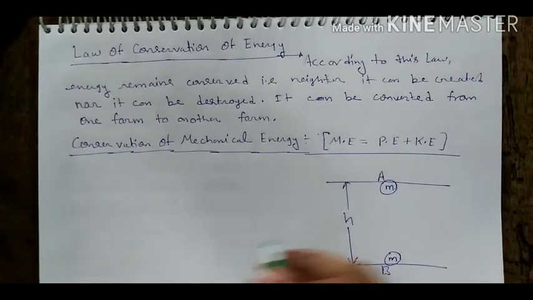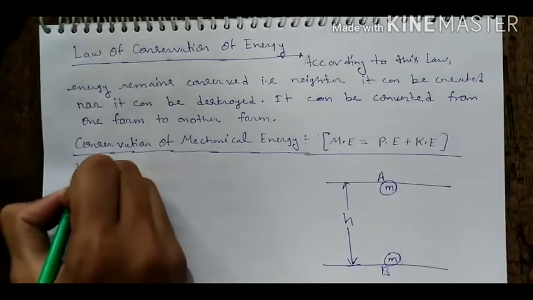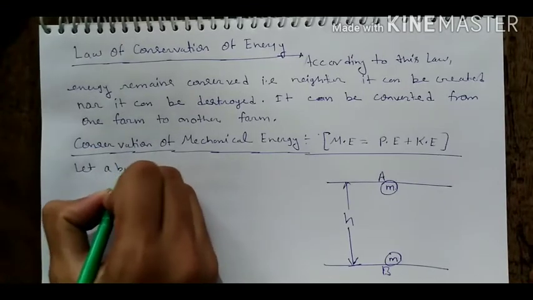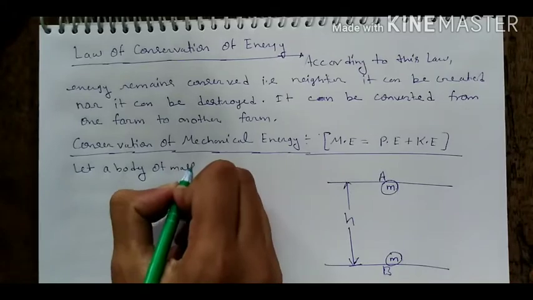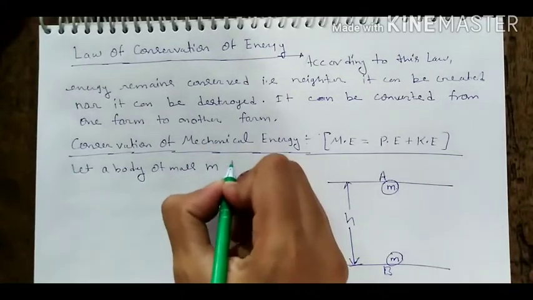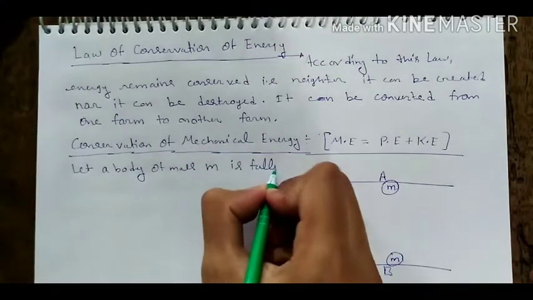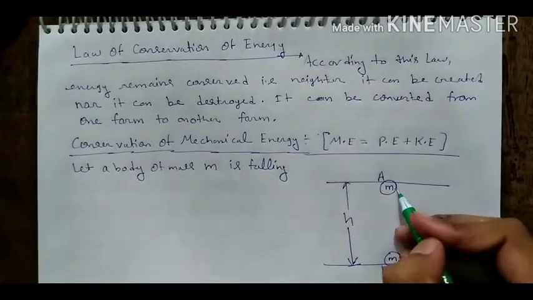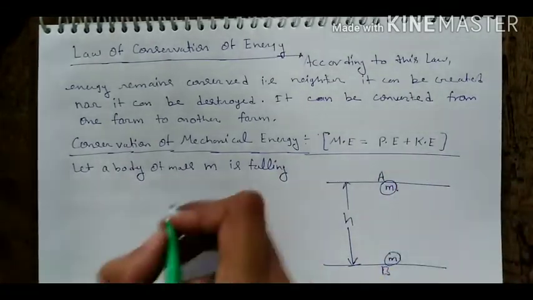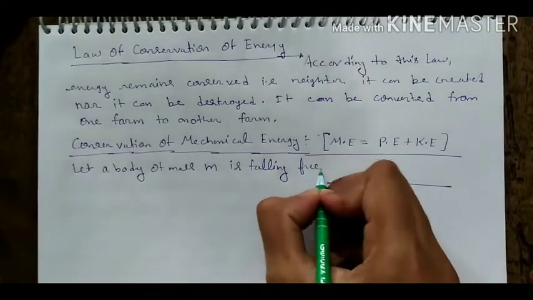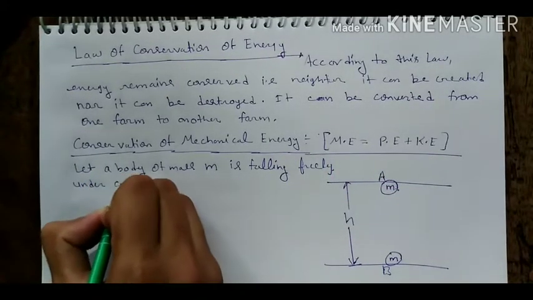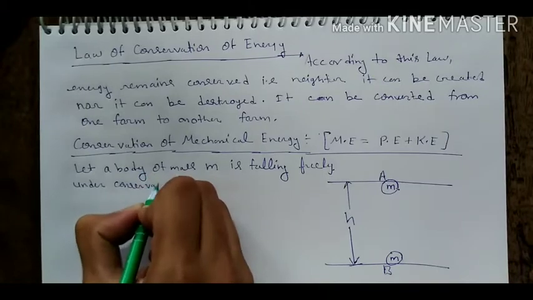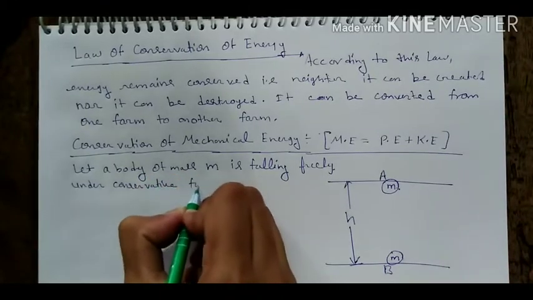Okay. Now we can write here, let a body of mass m be falling freely under a conservative force.